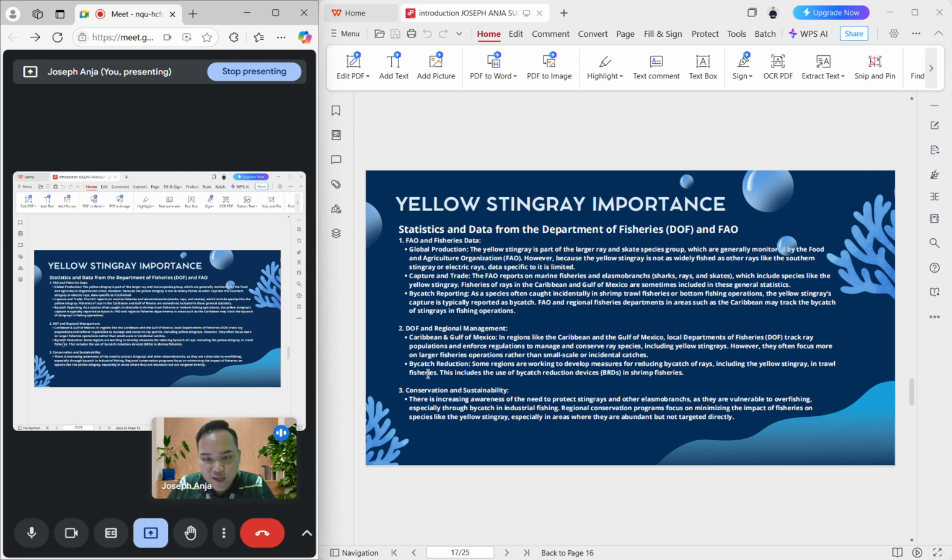By DOF, we can know about the Caribbean and Gulf of Mexico. They have local departments in regions like the Caribbean and the Gulf of Mexico. They monitor ray populations strictly and enforce regulations to manage and conserve ray species. And then last but not least is conservation and sustainability. There is increasing awareness of the need to protect stingrays and other elasmobranchs, as they are vulnerable to overfishing.